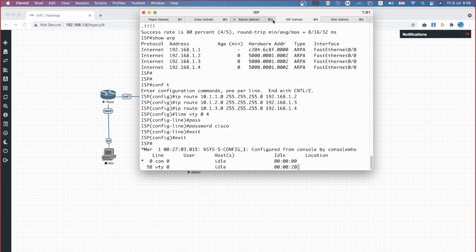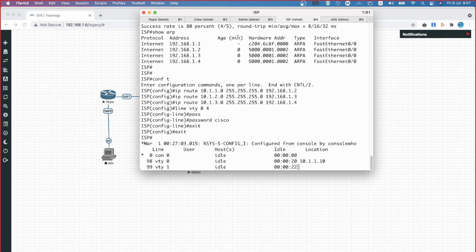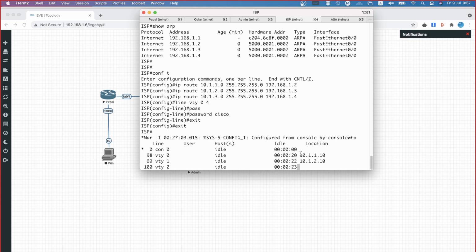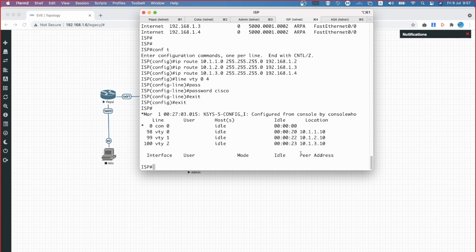Now you can see that you got the telnet requests from different IP addresses. One is from 10.1.1.10, the other one is from 10.1.2.10, and the third one is 10.1.3.10. So we have done the slicing of my firewall, called a context, and I have reserved dedicated interfaces for the internal network, and a shared interface for the external world.